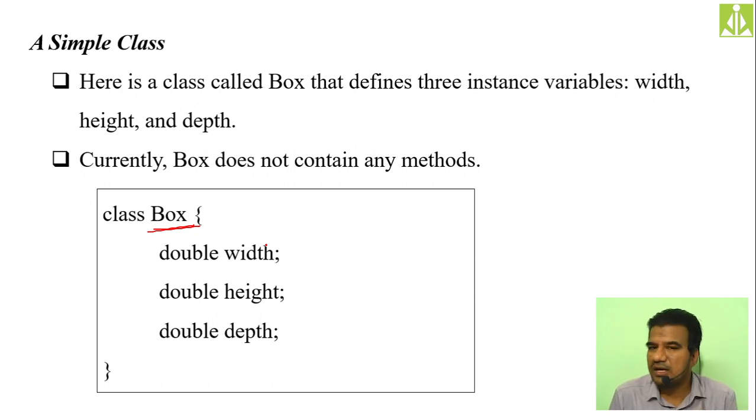Over here, a normal class with only instance variables: width, height and depth. Three different variables I have taken. So here is a class called Box that defines three instance variables, width, height and depth. Currently Box does not contain any methods. Surely in future, when we discuss further concepts, we will declare the methods as well within a class.